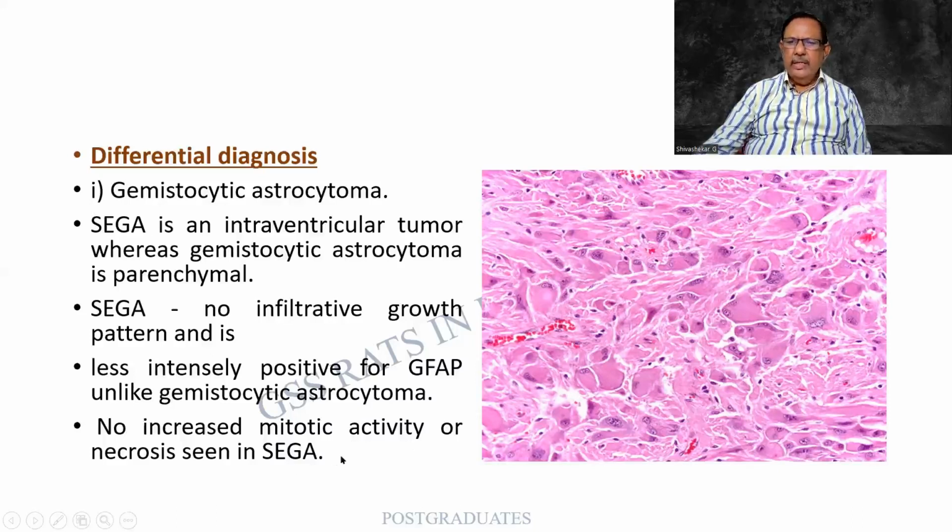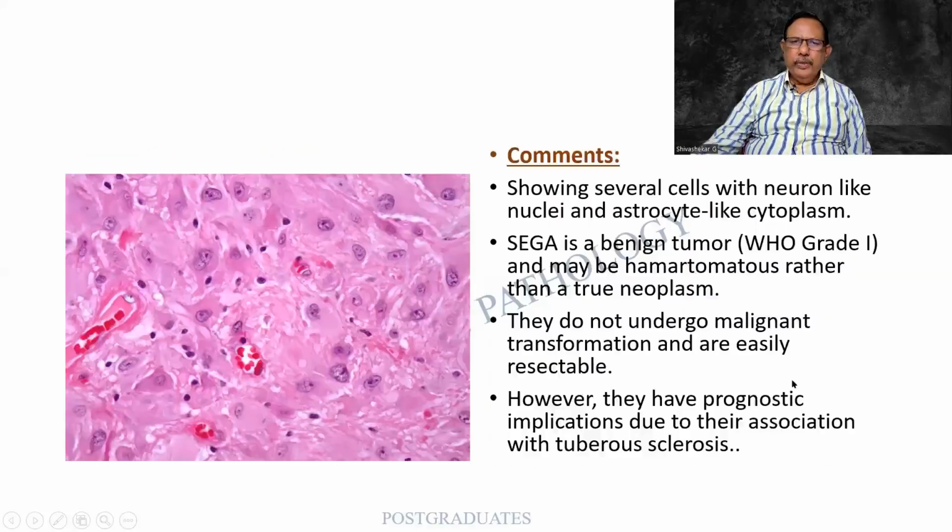Subependymal giant cell astrocytoma. Look at this picture again. Large polygonal cells. There can be occasional mitotic figures which I am making out. Not much necrosis is there. And there are some cells which are spindled. There are several cells which have a neuron-like nucleus. Look at this one. These nuclei appear to resemble a neuron-like nucleus, as in the astrocyte.